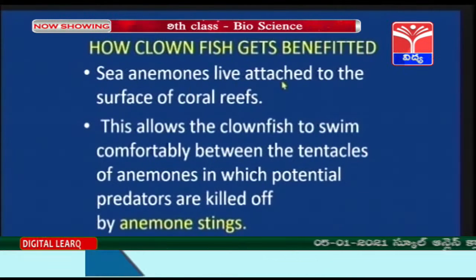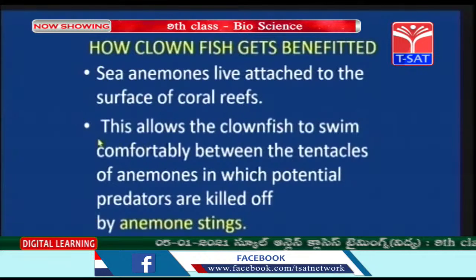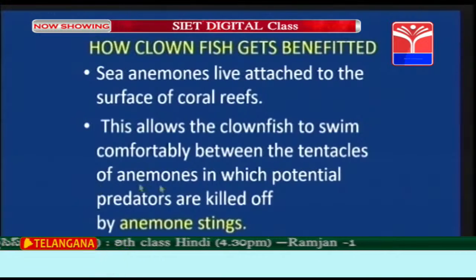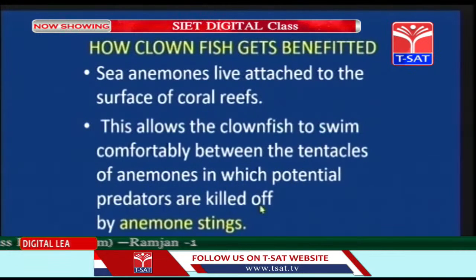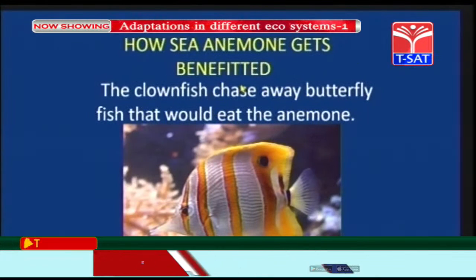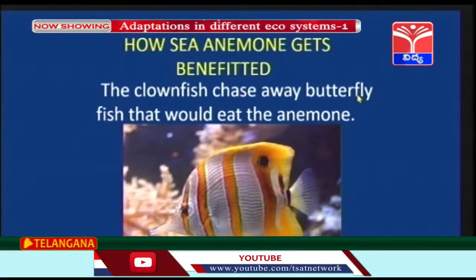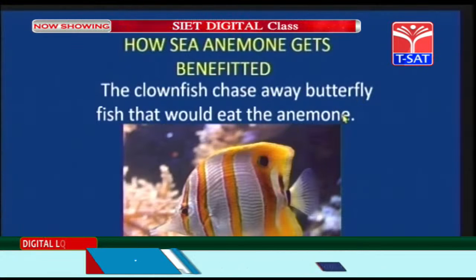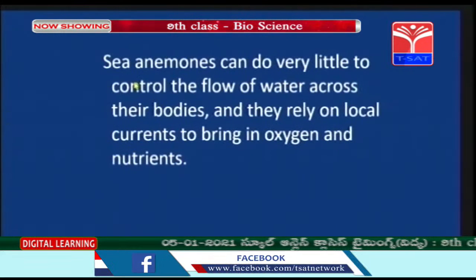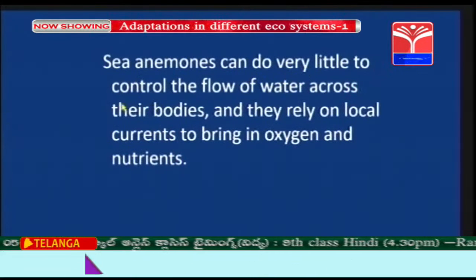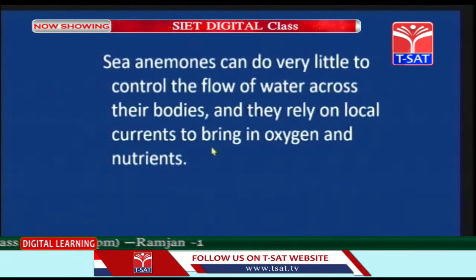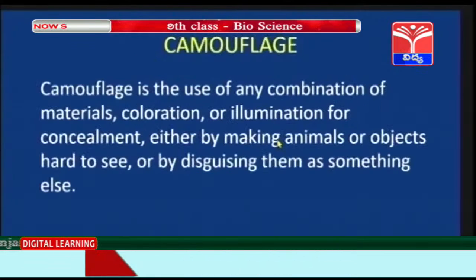Sea anemones live attached to the surface of coral reefs. So this allows the clownfish to swim comfortably between the tentacles of anemones, in which the potential predators are killed off by anemone stings. Now, how does the sea anemone get benefited? The clownfish chases away the butterfly fish that would eat the anemone. This is the symbiosis between anemones and clownfish. Sea anemones can do very little to control the flow of water across their bodies, and they rely on local currents to bring in oxygen and nutrients.